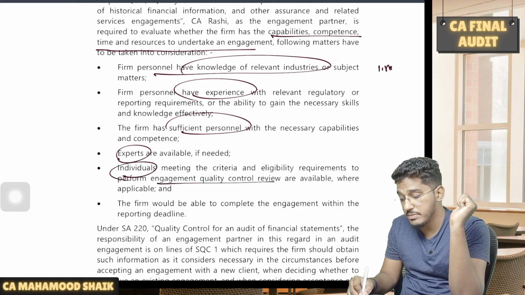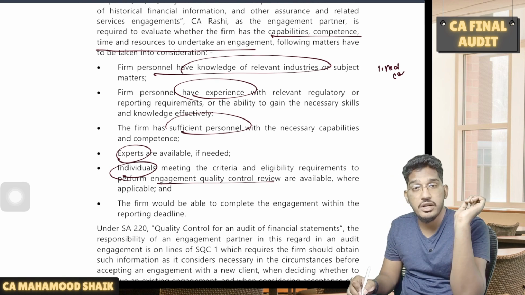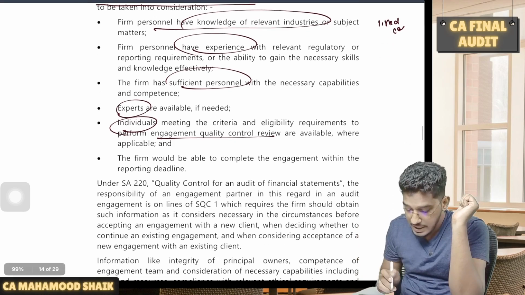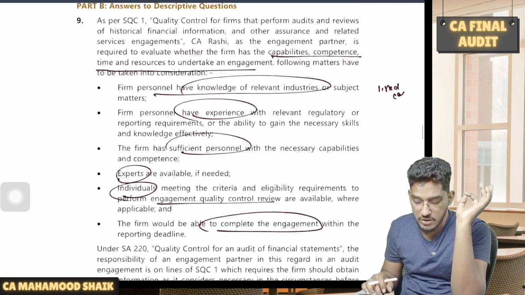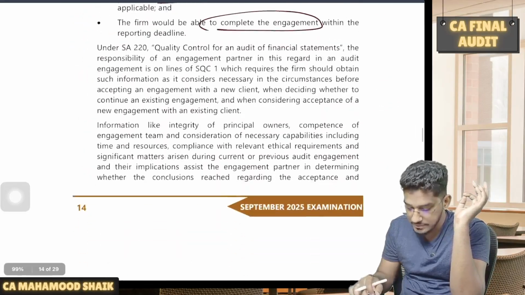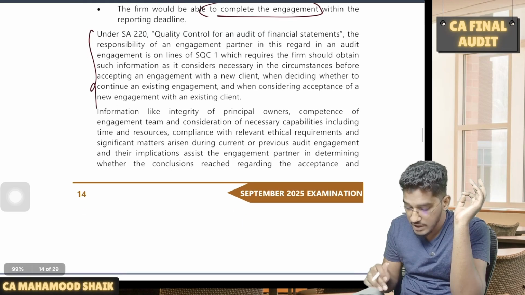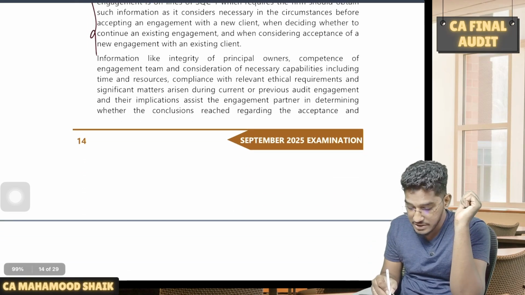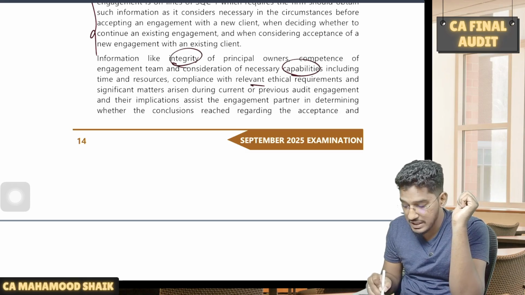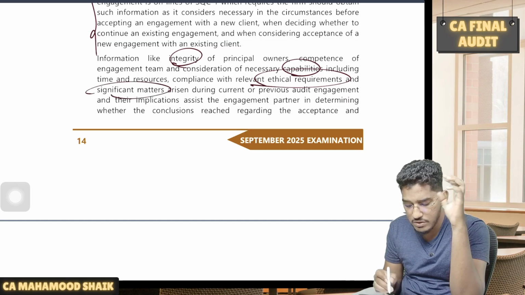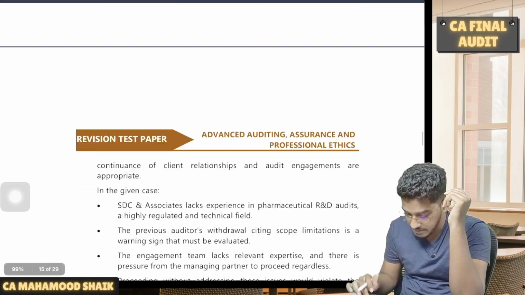Why? Because for a listed company, engagement quality control review will be mandatory. So you need to have an engagement quality control reviewer in your firm, and the firm should be able to complete the audit within the reporting deadline or not. So these are factors you have to consider. And the same thing they say as per SA221 also: before accepting or continuing a client relationship, you should check the integrity of the client, you should check your capabilities, you should check compliance with ethical requirements, and as I have told, one more extra matter will come: significant matters which have arisen during previous audit engagements.